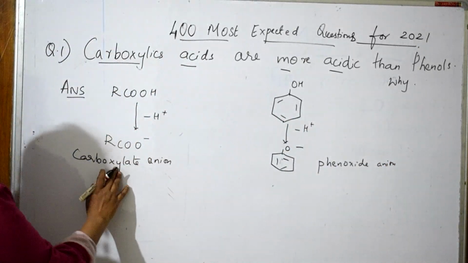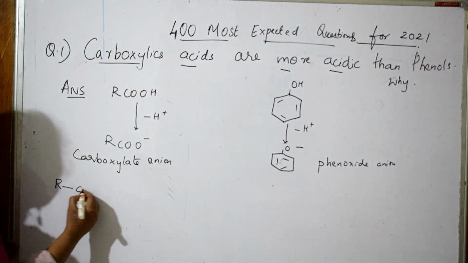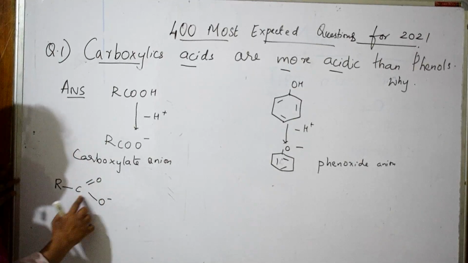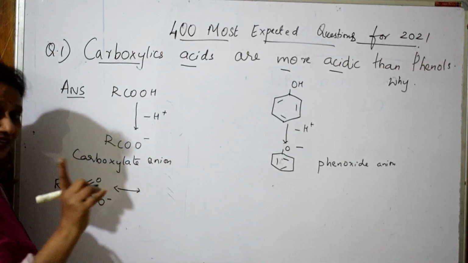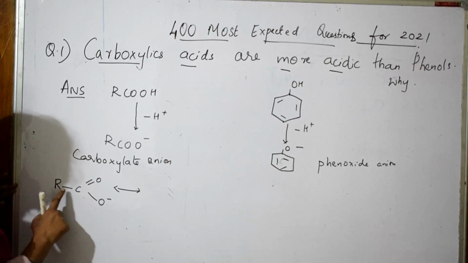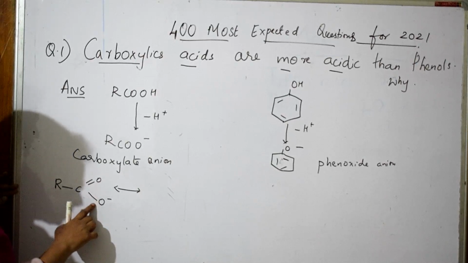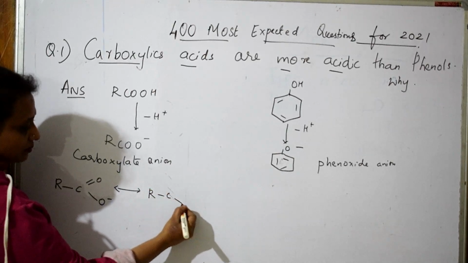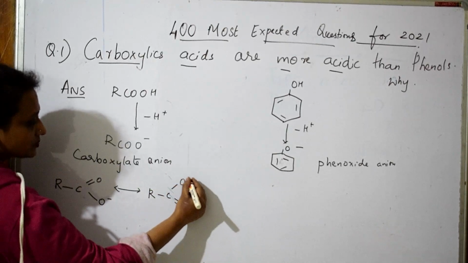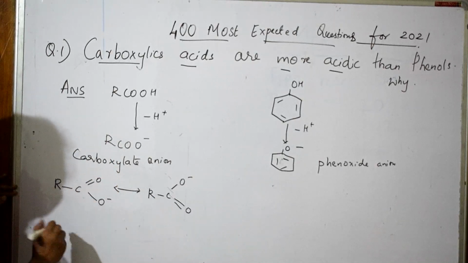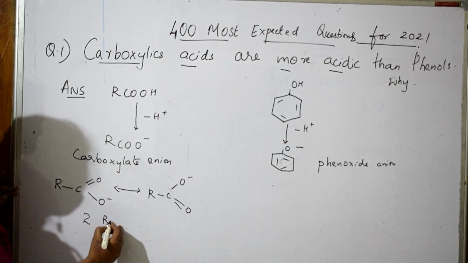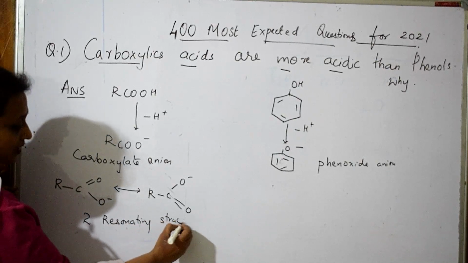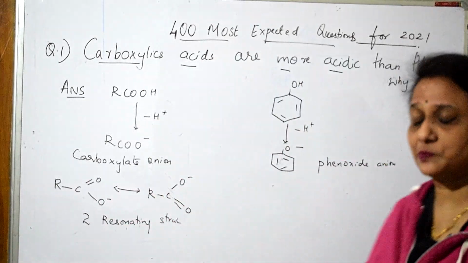Important. This carboxylate anion is going to show 2 resonating structures. One, alkyl group, carbon, double bond, single bond. Now this double bond shifts here. R is there, carbon, double bond here, this oxygen. So here, how many resonating structures? 2 resonating structures. Correct, students? Okay, done. I am gradually coming and explaining the concept.